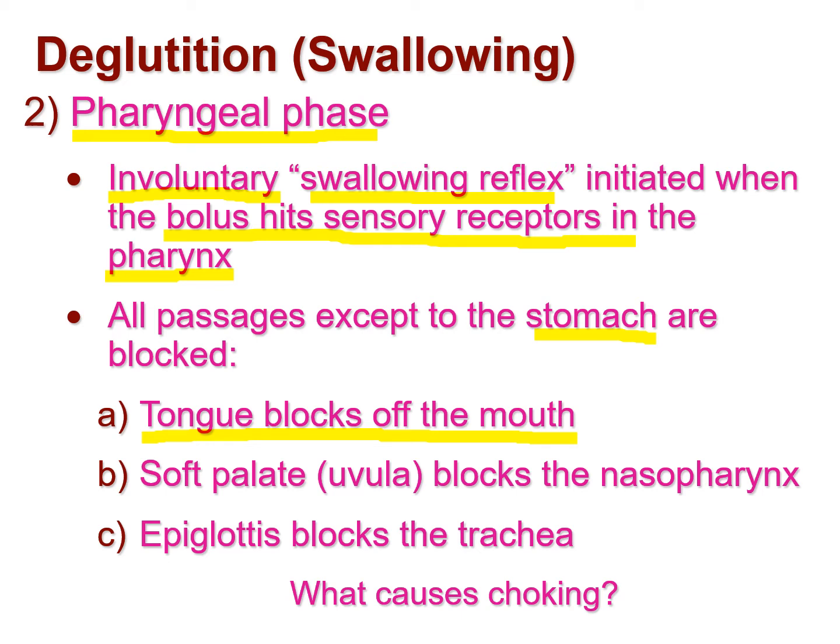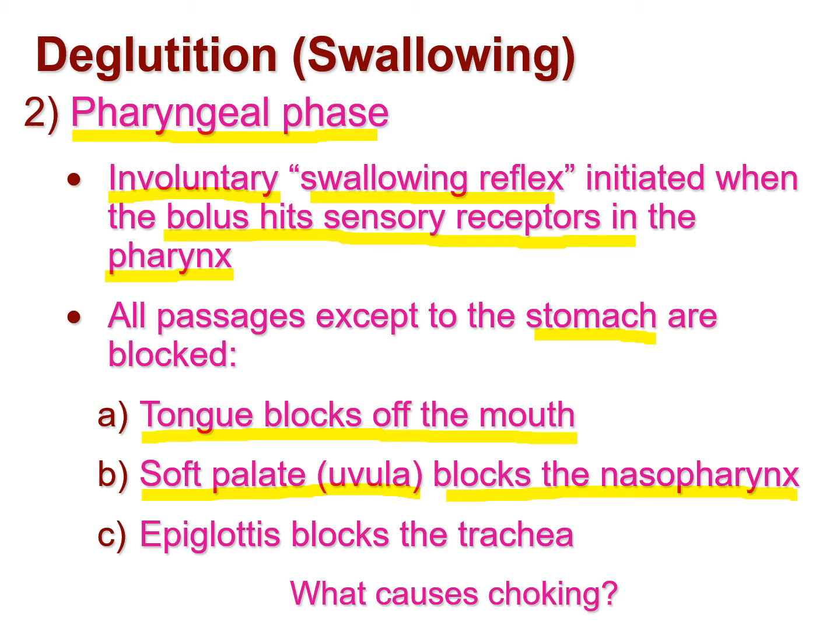Okay, as well as the soft palate, that is the uvula, blocks the nasopharynx. Once the nasopharynx is blocked, the air cannot enter into the food pipe or into the respiratory system. So for a certain amount of time when we are swallowing, we cannot breathe. We cannot breathe air inside when we are swallowing something.